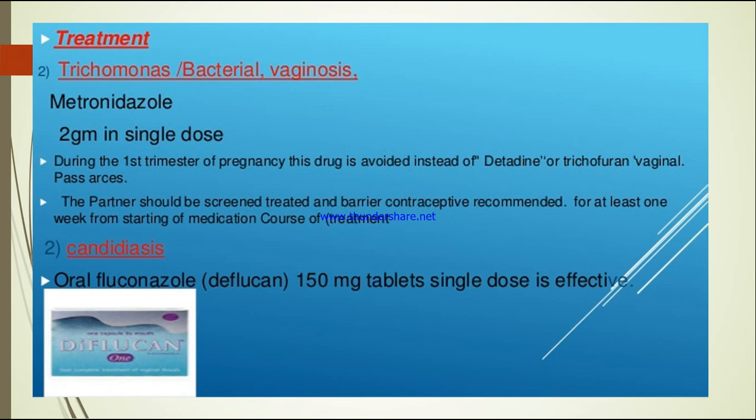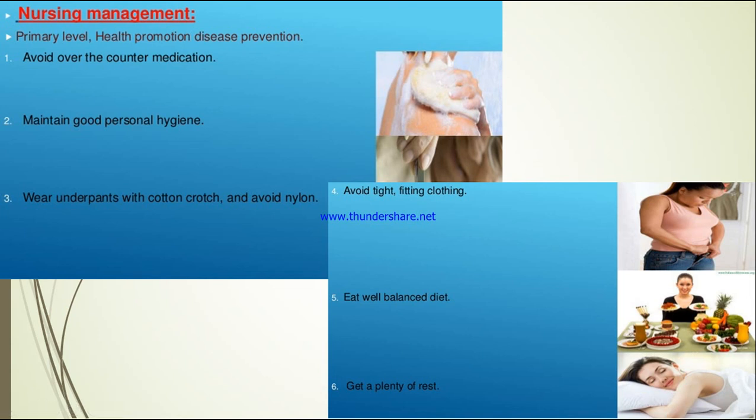Next is candidiasis. In candidiasis, we will give oral fluconazole, or tablet ketoconazole. Fluconazole we call Diflucan. This comes in a tablet, 150 mg single dose. So in case of candidiasis, we will give this tablet, and in case of trichomonas or bacterial vaginosis, we will give Metrogyl. Next, coming to the nursing management.